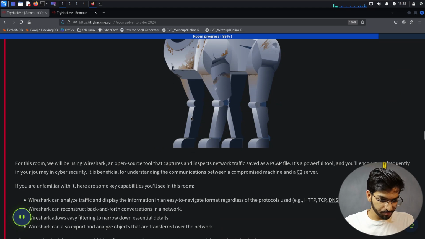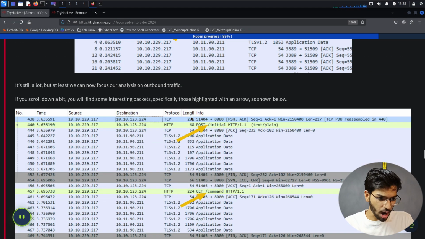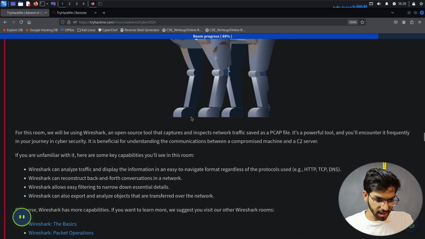So they've given, somewhere down below, how that communication would look like. I guess it's somewhere here.